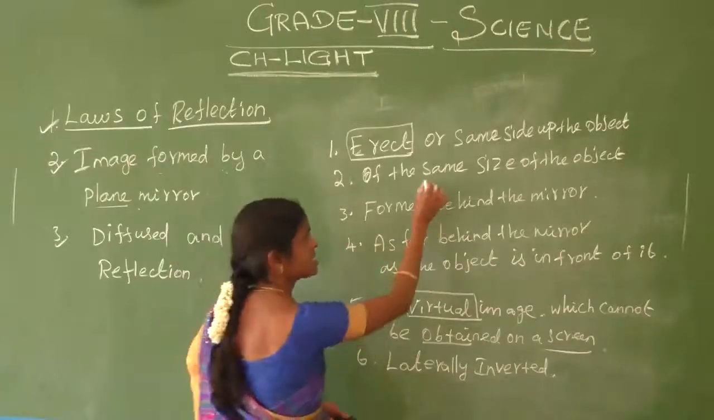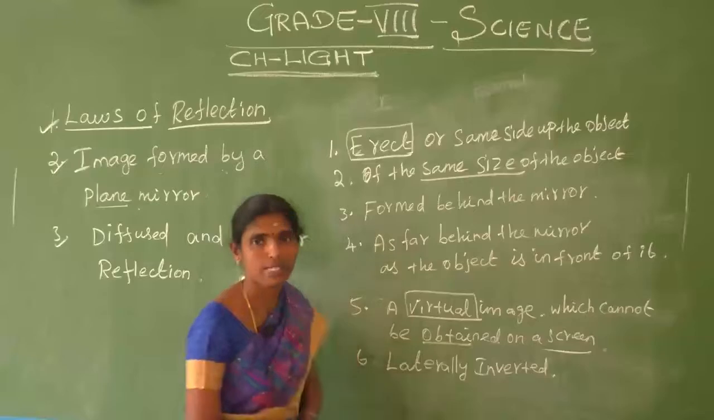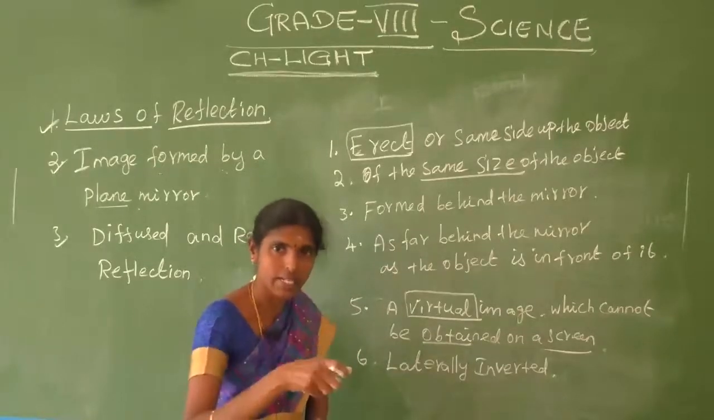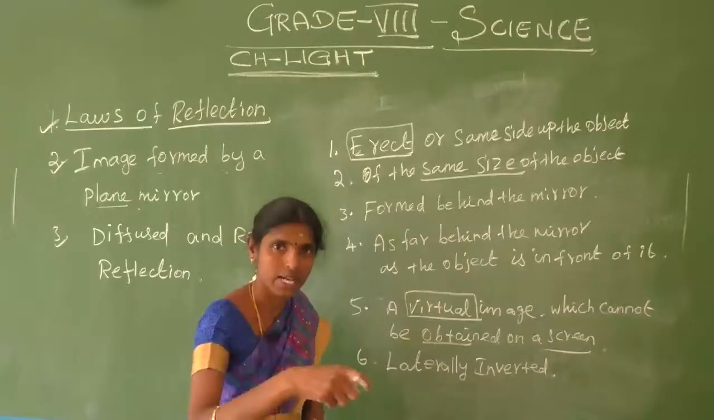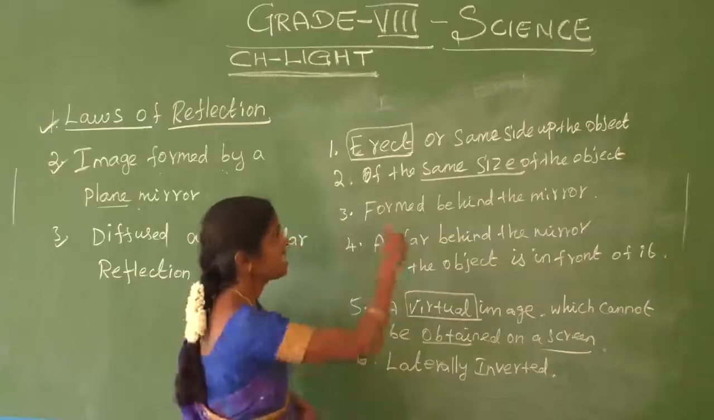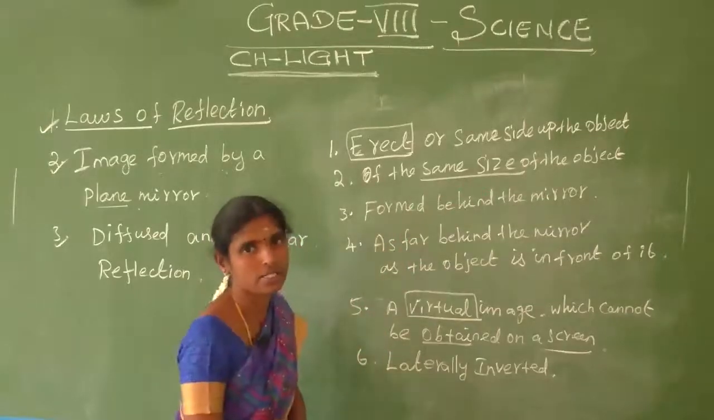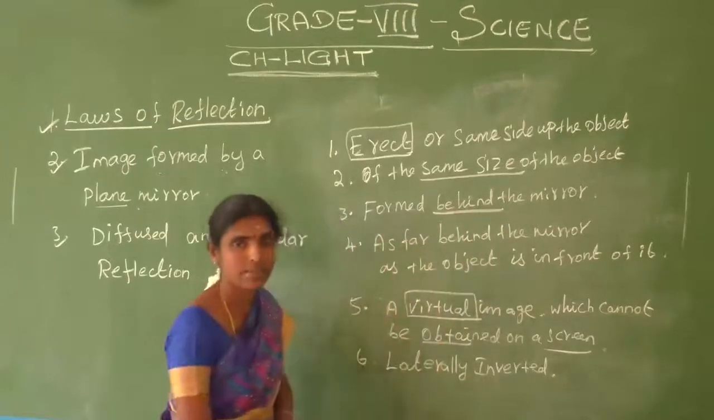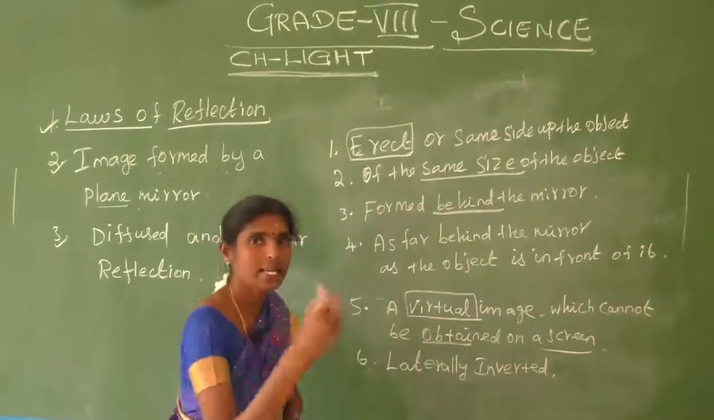Next, same size as the object. If a 12 centimeter object is present in front of the plane mirror, the image we get is also 12 centimeters. That is the same size as the object. Third point, or fourth point: formed behind the mirror. The image we get is behind the mirror.